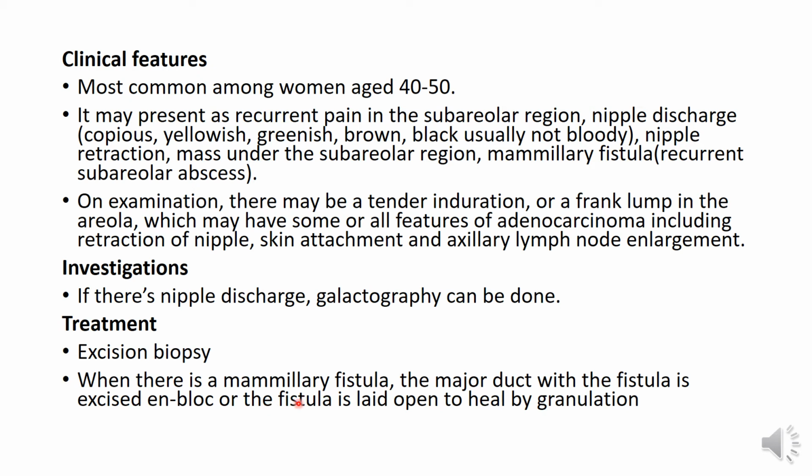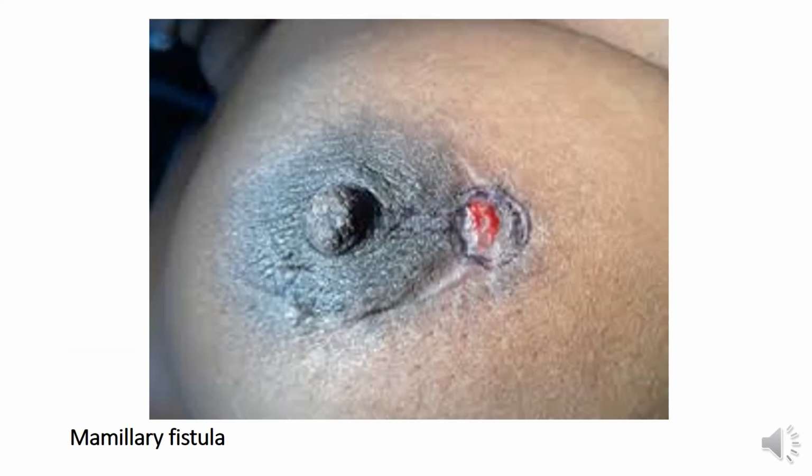For treatment, excision biopsy is done, and then when there is a mammillary fistula, the major duct with the fistula is excised en bloc, or the fistula is laid open to heal by granulation. So either way, either the major duct with the fistula is removed en bloc, or the fistula is opened up and drained and allowed to heal by granulation. So here's a diagram showing a mammillary fistula. This portion you see outside is the outer part of the fistula. The inner portion is connected to the affected duct inside the breast.